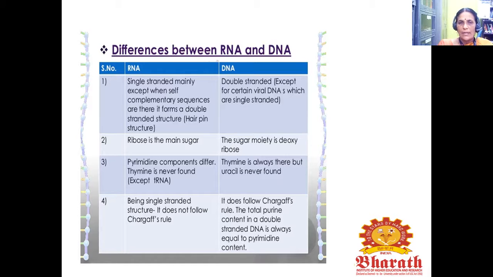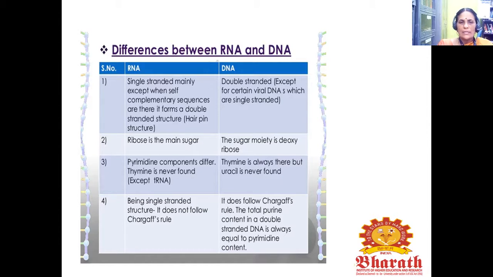DNA is double stranded, except for certain viral DNAs which are single stranded. Ribose is the main sugar in RNA, and deoxyribose in DNA. The pyrimidine component differs. Thymine is never found in RNA except in tRNA. Thymidine is always there in DNA, but uracil is never found in DNA.